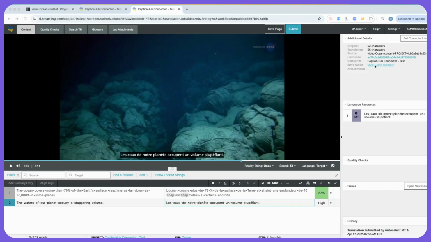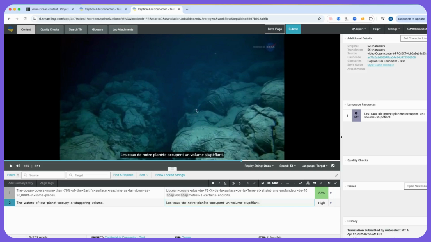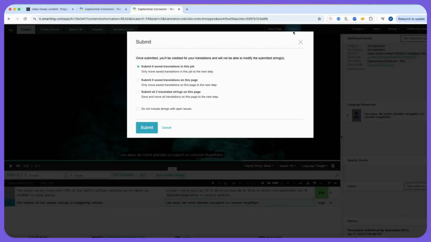A style guide is also shown, which helps the translators understand more about the project, content, tone of voice, and any linguistic conventions that should be followed. Glossary terms are highlighted, any translation memory matches are presented, and quality assurance checks are shown in real time. All of these aspects come together to allow the translator to provide a high-quality translation on the first attempt.